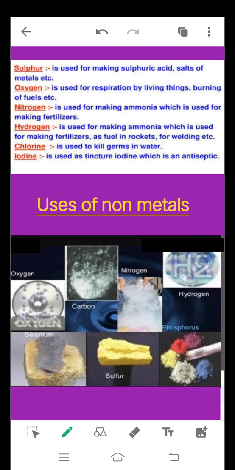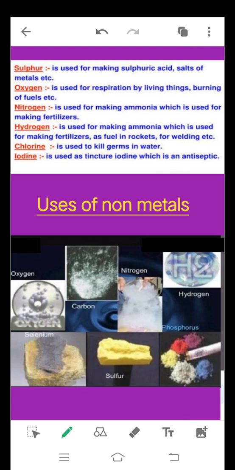Next is nitrogen, which is used for making ammonia, which is used as a fertilizer. Nitrogen is also used for packing food materials like chips and all. Hydrogen is used for making ammonia, which is used for making fertilizers. Hydrogen is also used as a fuel in rockets and for welding purpose as well.